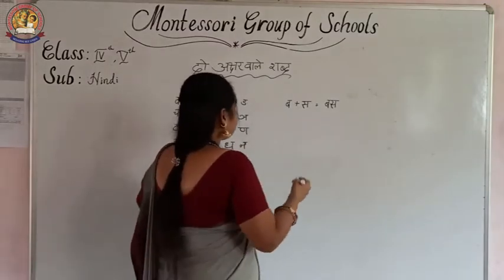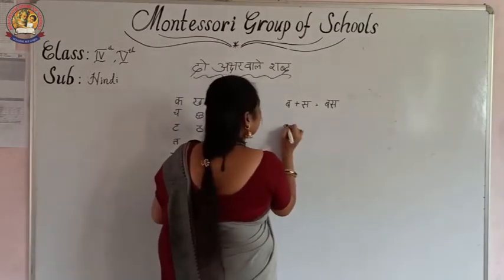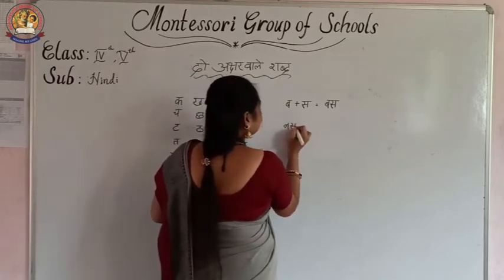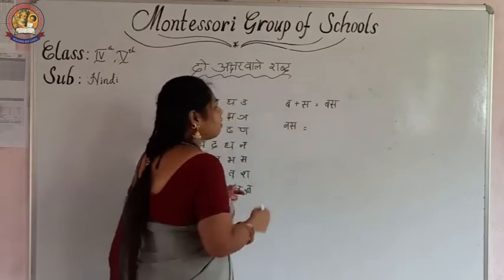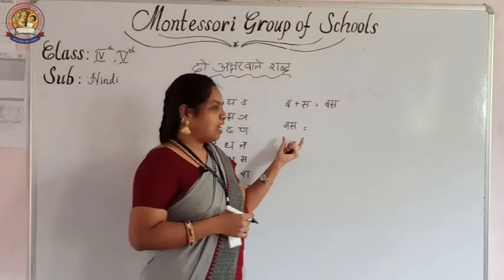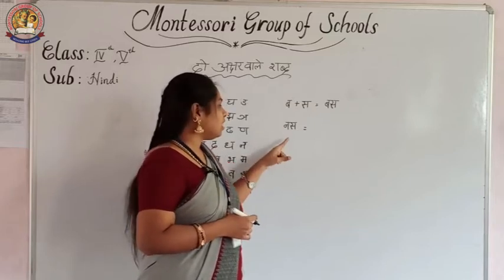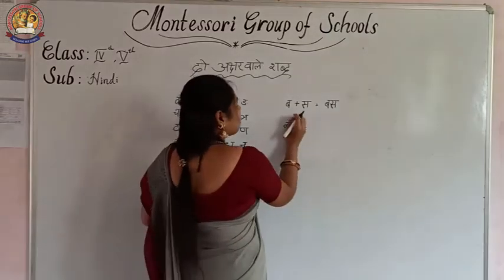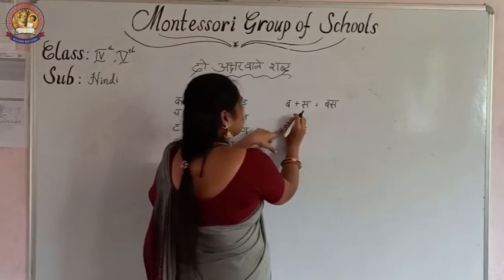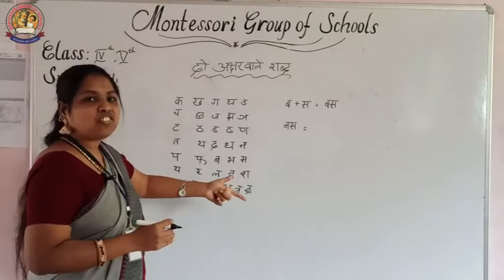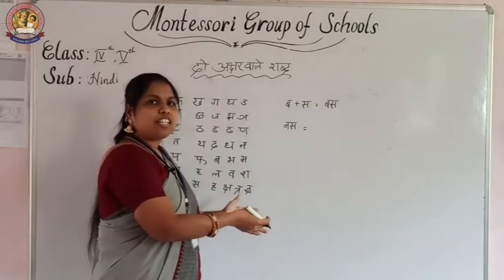For example, I will show an example here. Here I have written "nasa". How do we have to read this word? Close this one first, then you can see this letter now. First identify this letter. How do you have to identify it? You must remember all of this in your mind.